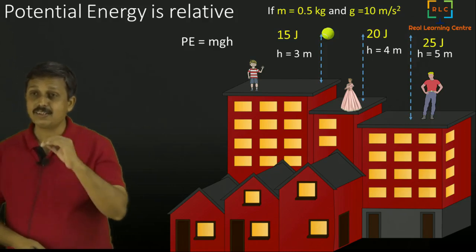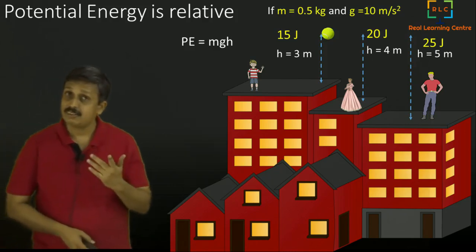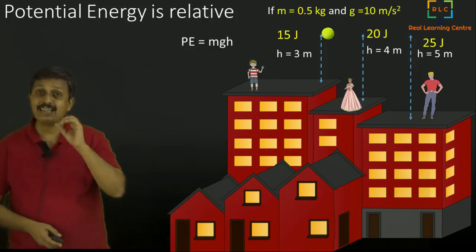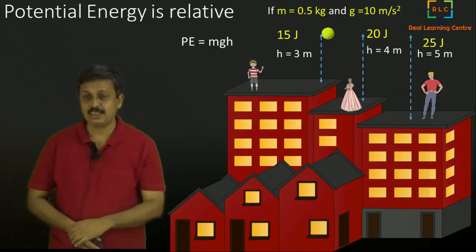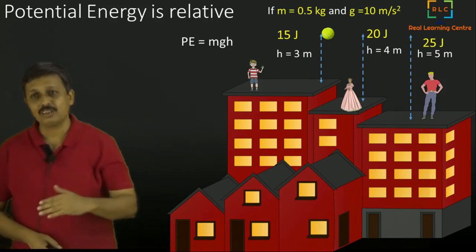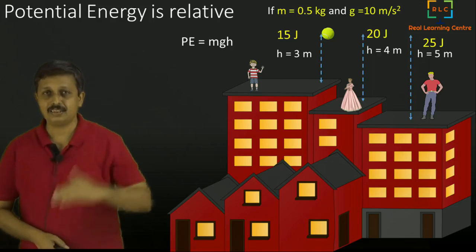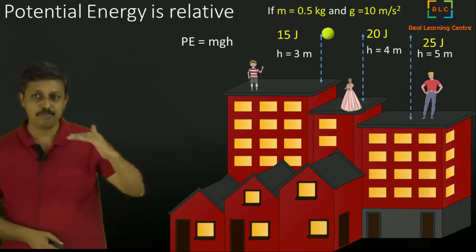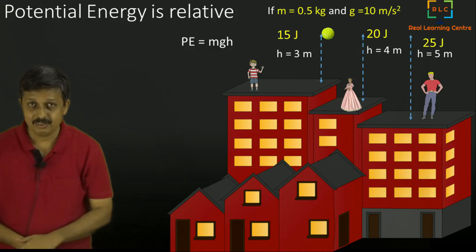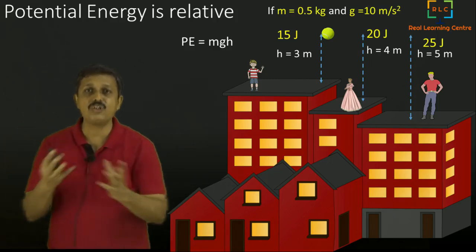Actually, all the three are right, because potential energy is a relative term. When we talk about potential energy with respect to a certain height or certain distance, we always take a certain base, and from there we measure. So potential energy itself we don't generally use.